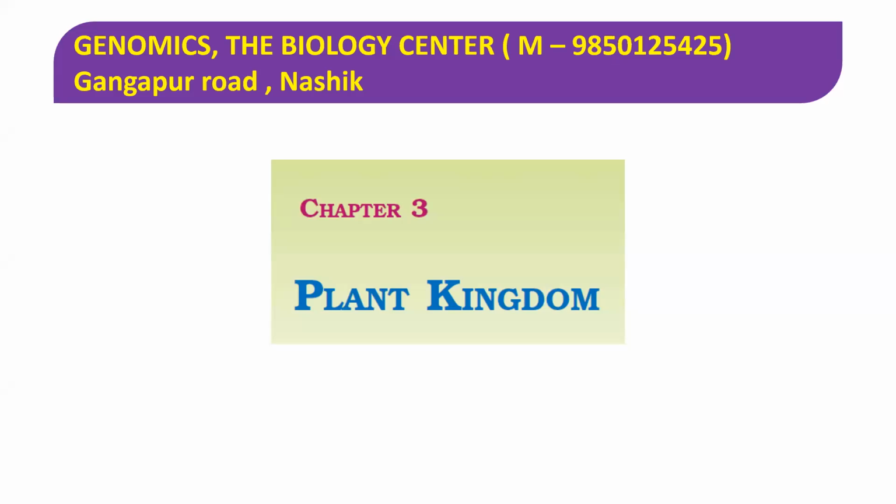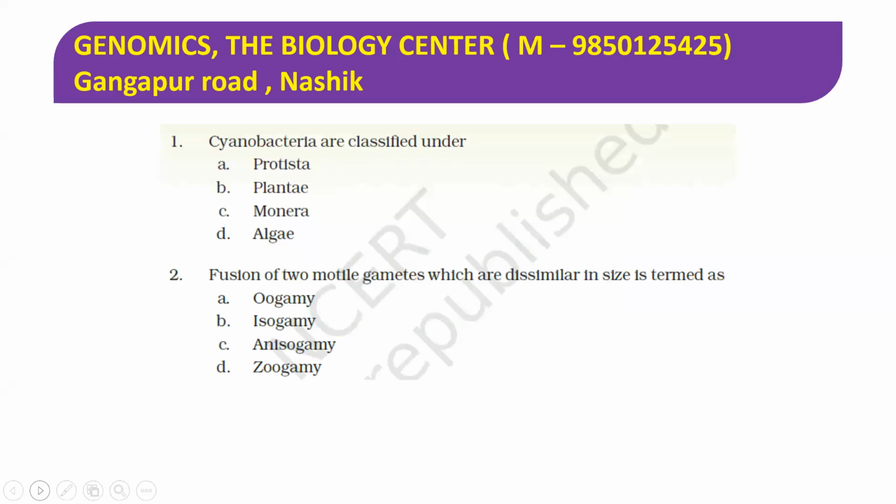Hello everyone. Now we are doing the exemplar MCQs, and here is topic number 3, which is the plant kingdom. So let us start solving the MCQs from the exemplar. This is the first MCQ. Cyanobacteria are classified under. Yes, you identified correctly, it is Monera. Because cyanobacteria is a bacteria sharing all the features of bacteria, and hence Monera includes all bacteria which are prokaryotic and unicellular. So their genetic or nuclear material is very simple, hence they are prokaryotes.